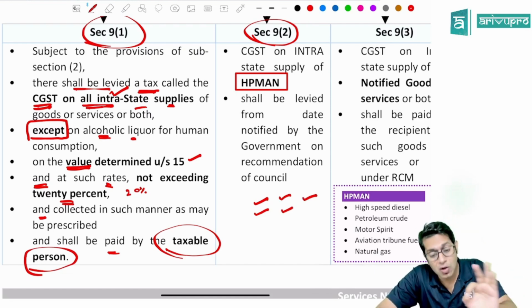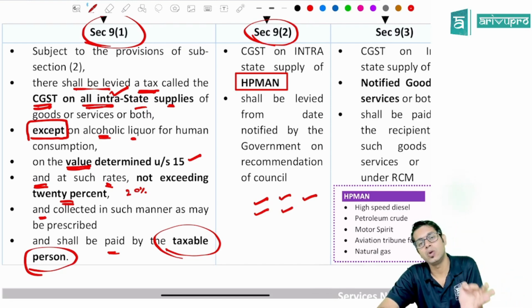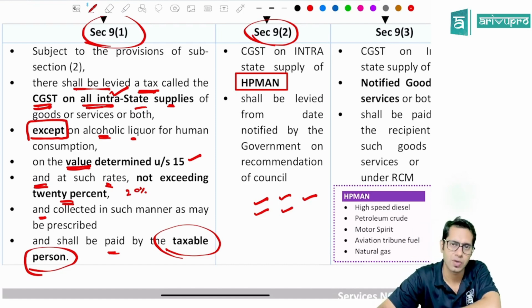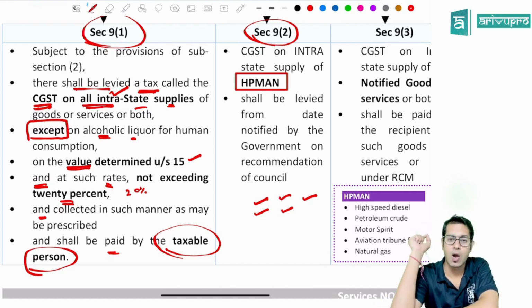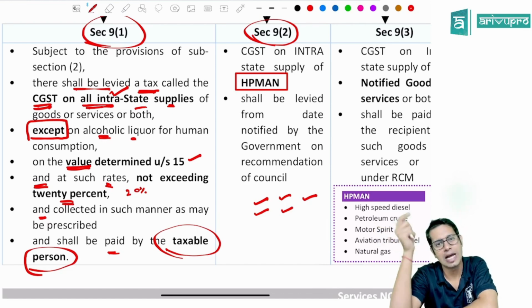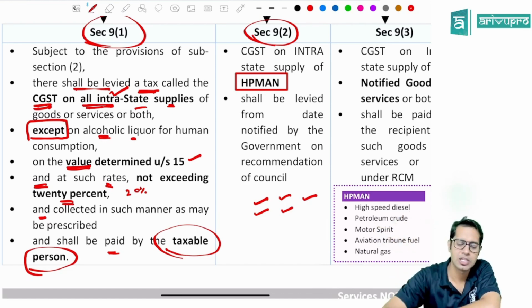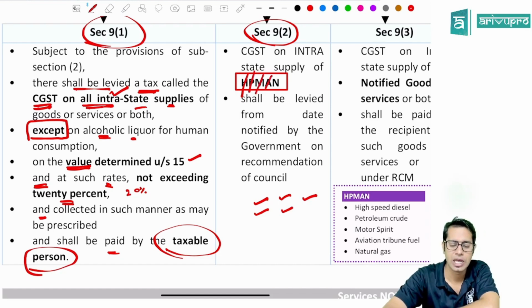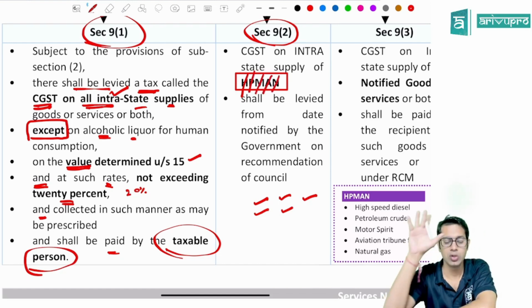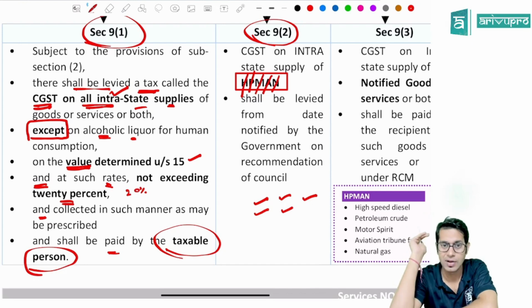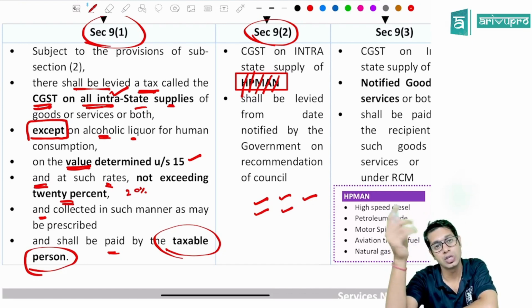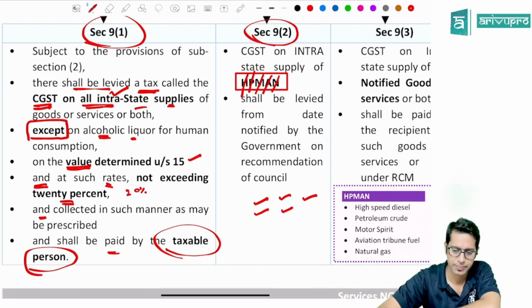CGST on intrastate supply of HP man shall be levied from the date notified by the government on the recommendation of council. So, on HP man, as on today, there is no GST levied, but GST will be levied from a future date as may be notified by government. So, what do you mean by HP man? High speed diesel, petroleum crude, motor spirit, aviation turbine fuel, and natural gas. On these 5 products, as on today, there is no GST levied. GST will be levied on a future date as may be notified by the government.